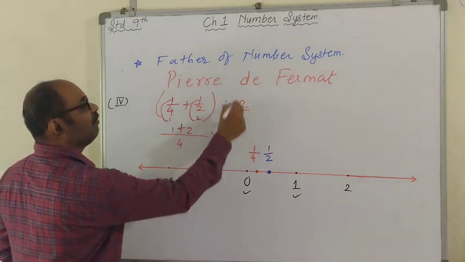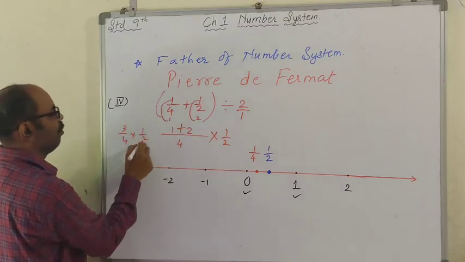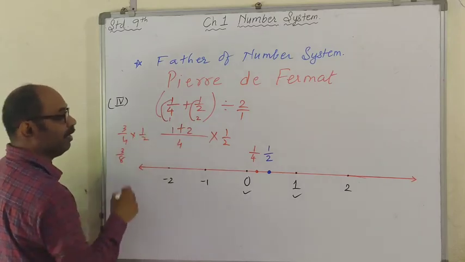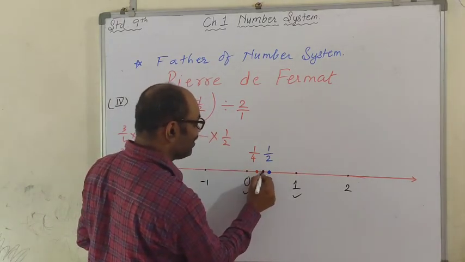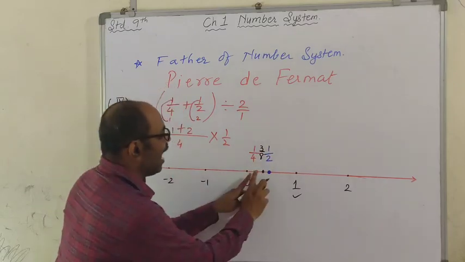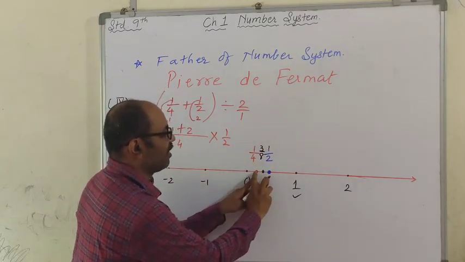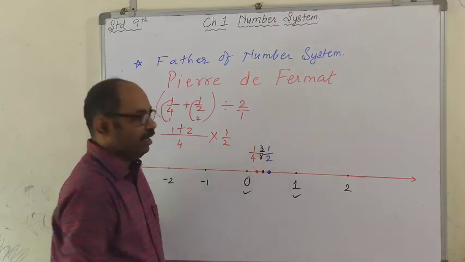Multiply. The inverse of 2 upon 1 is 1 upon 2. This is 3 upon 4 into 1 upon 2. That is 3 upon 8. Very interesting, children. Here is the number 3 upon 8. Can you get a number between the red point and the black point? Yes. You have to take the average of these.